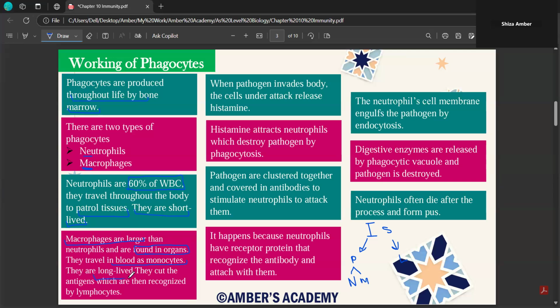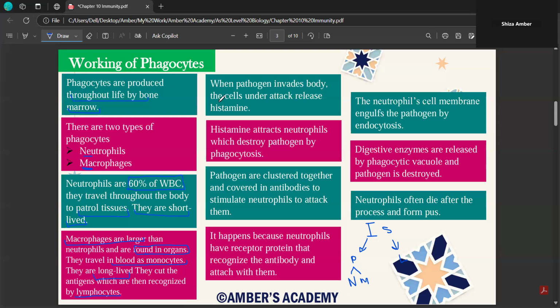Then they are long-lived. Another difference, they cut the antigens which are then recognized by lymphocytes. So if they ask you the function of macrophages, what you're supposed to write? You're supposed to write that they cut the antigens and then they present those to lymphocytes, which are the other category of immune system cells, right?